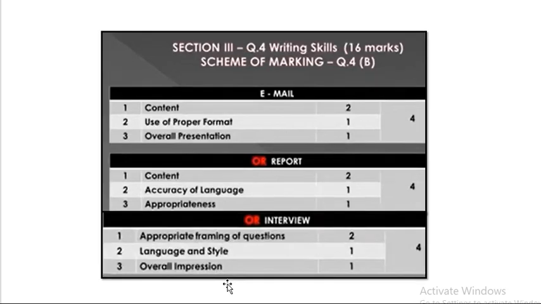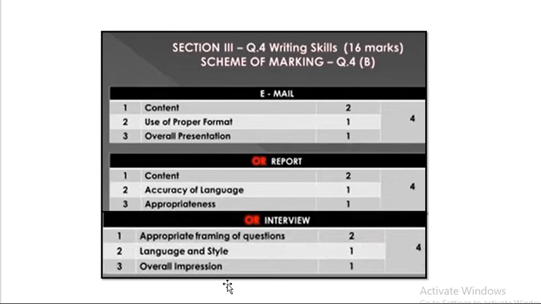After that, question number 4B will be email writing or report writing or interview. Earlier you used to have letter writing, that is formal and informal letter, but now you will be having email writing. Again for email writing, format is very important here. First you have to draw a box, then write To, after that a colon, then the email ID of the person to whom you are sending the mail, then the subject, then the main content, and last you have to write the attachments also.